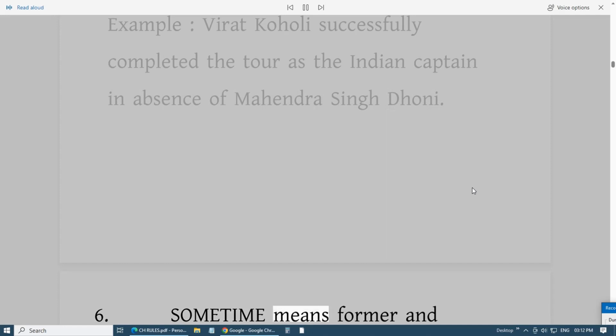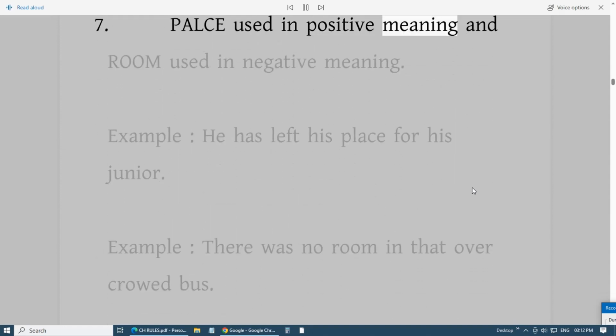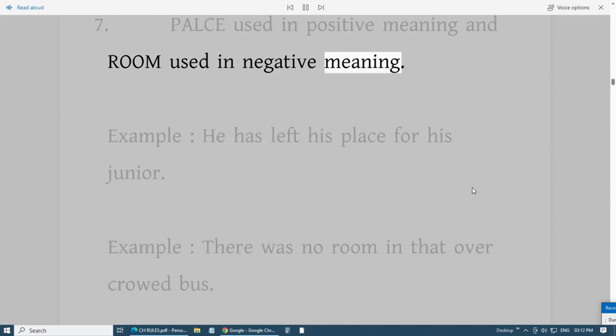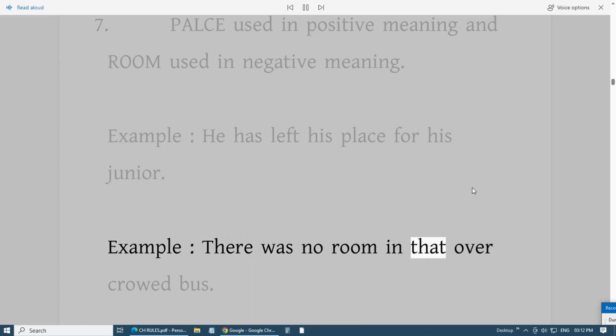6. Sometime means former and sometimes means occasionally. Example: Kapil Dev was sometime the captain of Indian cricket team. Example: We sometimes go there to visit the places of interest. 7. Place used in positive meaning and room used in negative meaning. Example: He has left his place for his junior. Example: There was no room in that overcrowded bus.